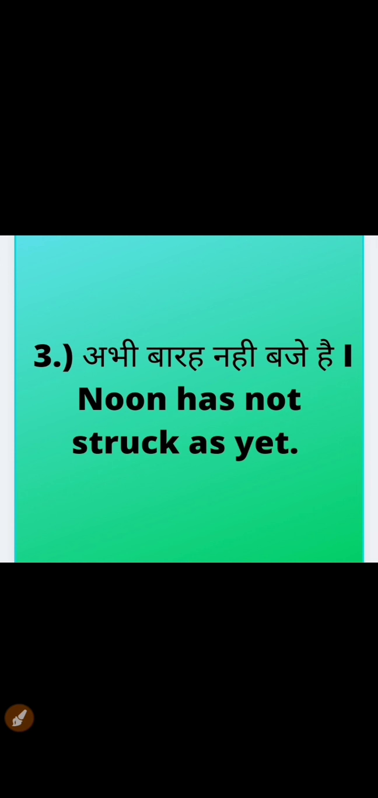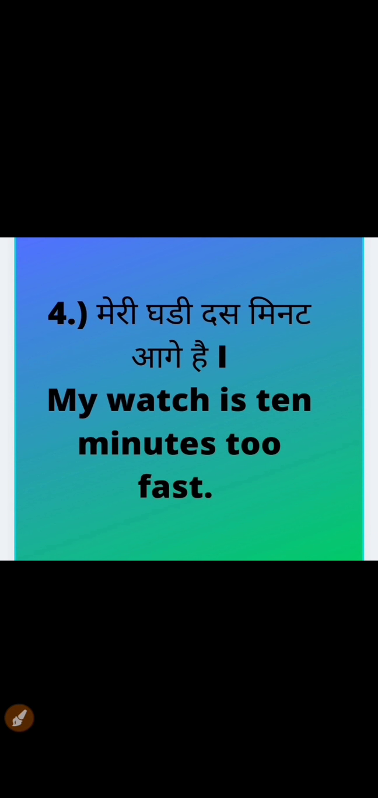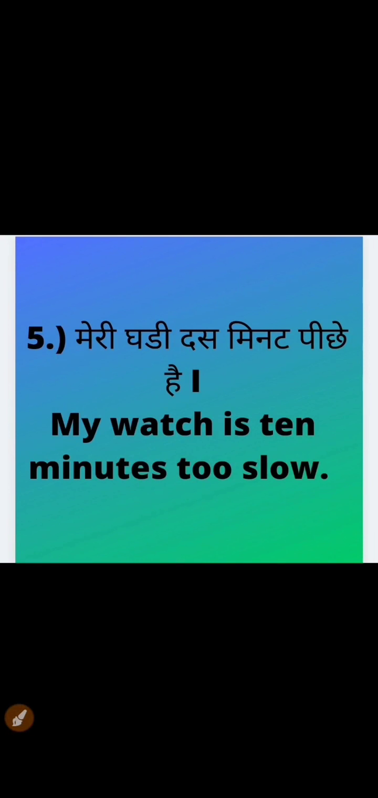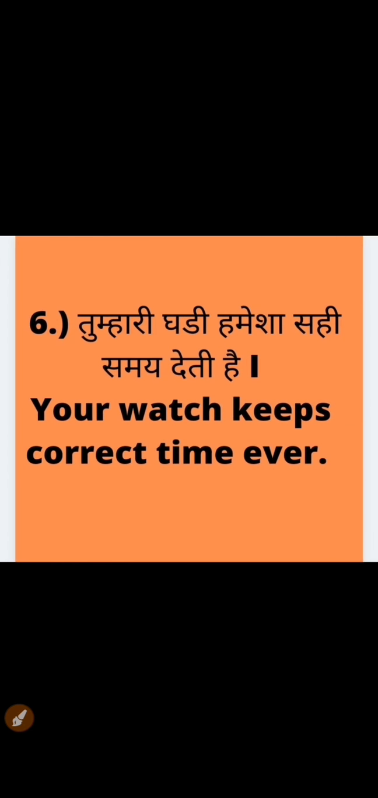Next, अभी 12 नहीं बजे हैं. Noon has not struck as yet. मेरी घड़ी 10 मिनट आगे है. My watch is 10 minutes too fast. मेरी घड़ी 10 मिनट पीछे है. My watch is 10 minutes too slow. तुम्हारी घड़ी हमेशा सही समय देती है. Your watch keeps correct time ever.